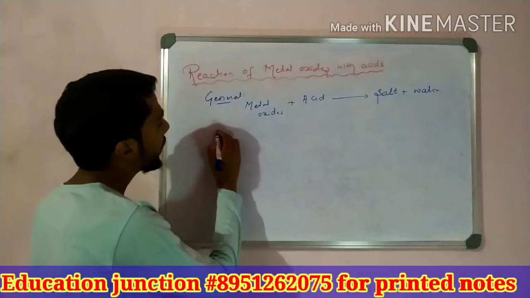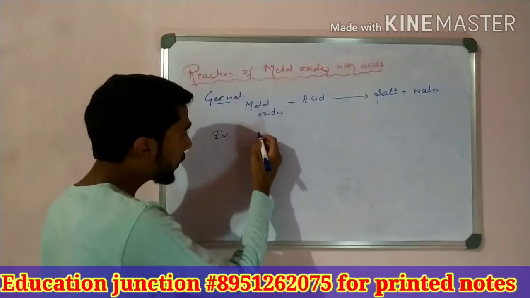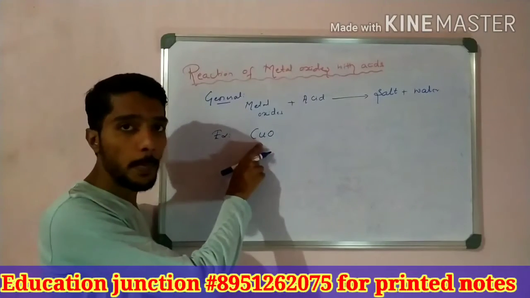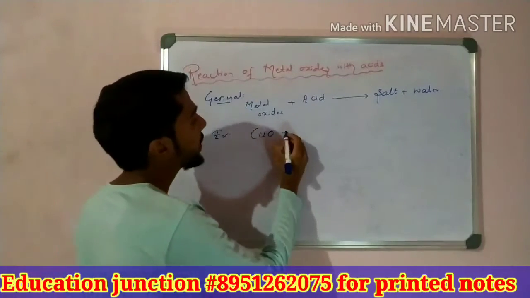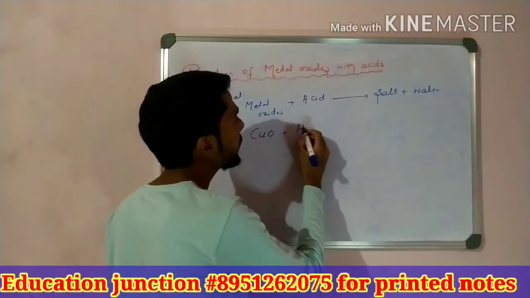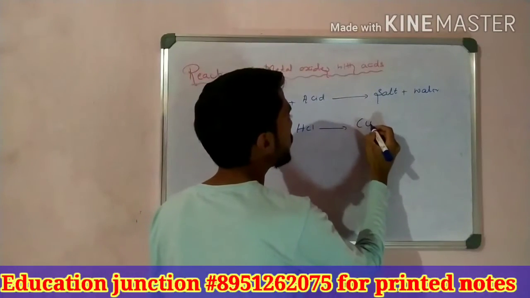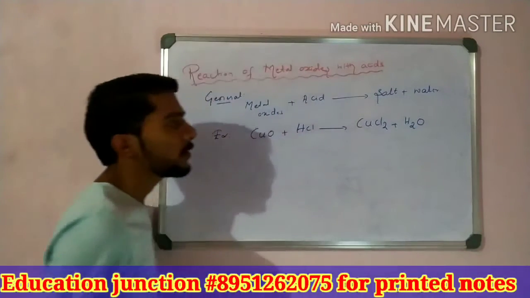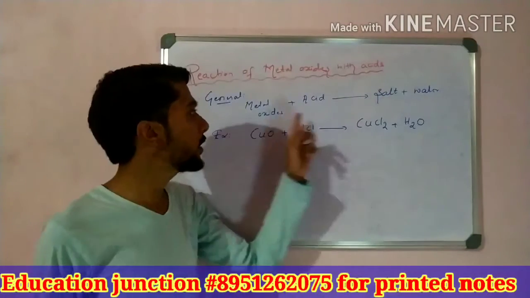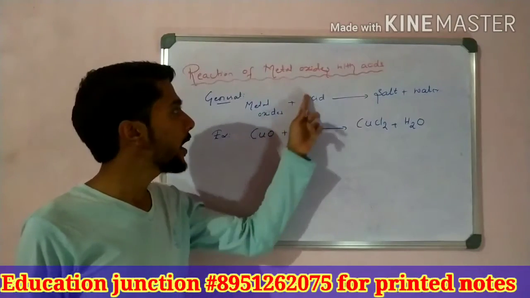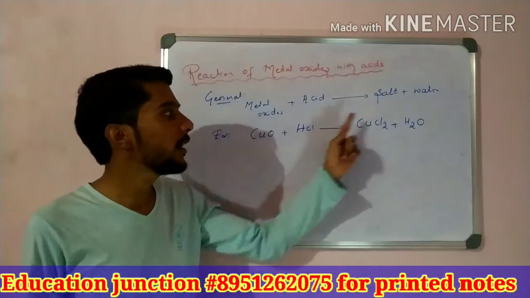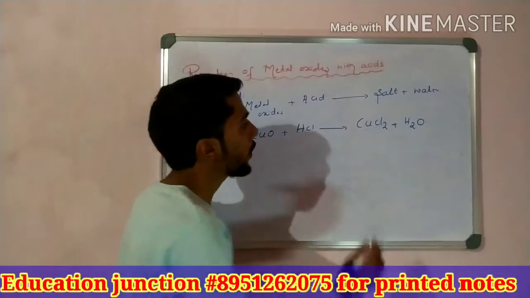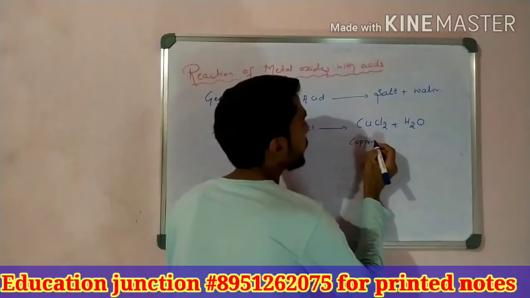For example, I take a metal oxide, copper oxide. Copper is a metal. Metal oxide plus acid. So I take here acid as hydrochloric acid. So when it reacts, what happened? CuCl2 plus H2O. The copper salt CuCl2 is formed plus H2O. Compare, students, metal oxide, copper oxide, acid in the place of hydrochloric acid. So salt is nothing but copper chloride and water is formed.